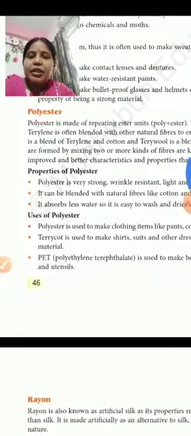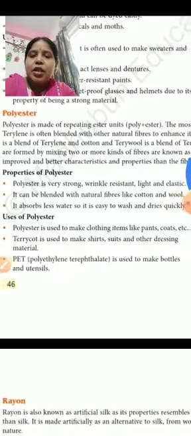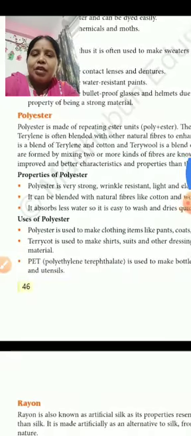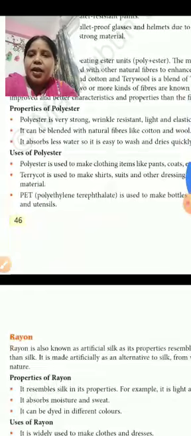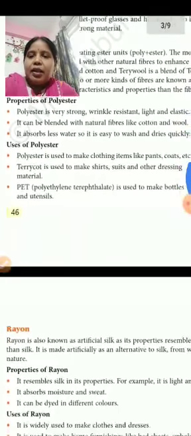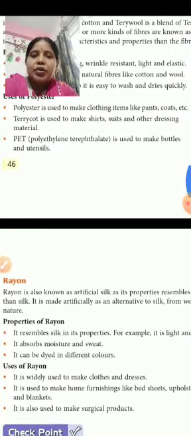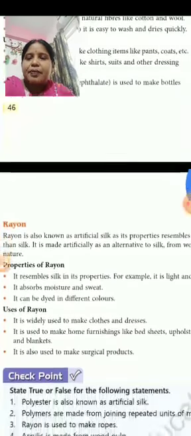Terrycot is a mixture of terylene and cotton. It is used for making clothes like pants, shirts, coats, etc.